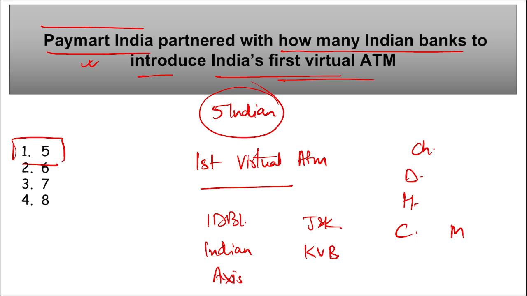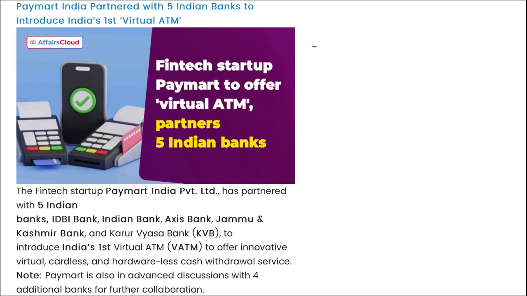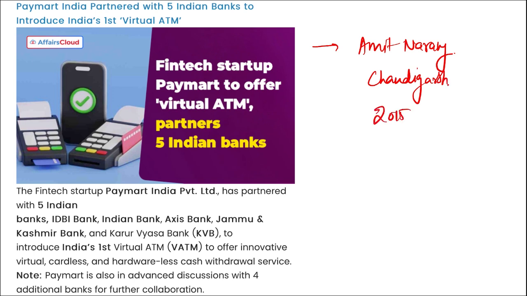Then if we talk about Paymart India, who is the founder and chief executive officer here? Amit Narang. Then where is the headquarter? It is in Chandigarh, and it was founded in 2015.